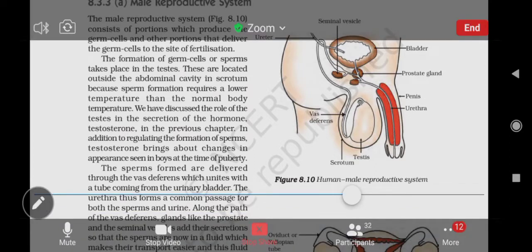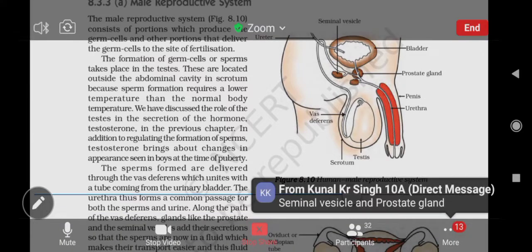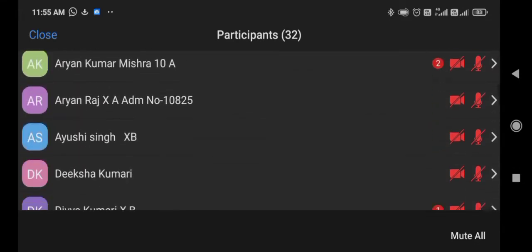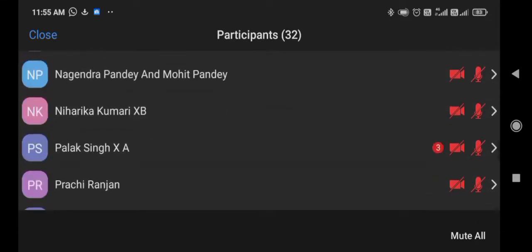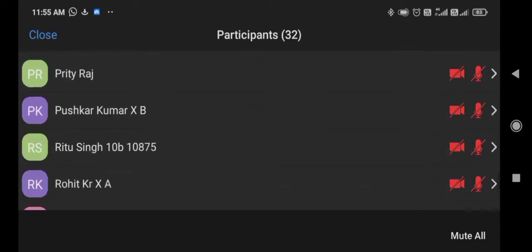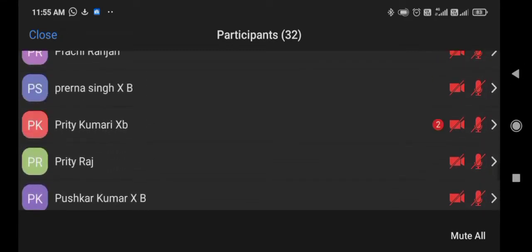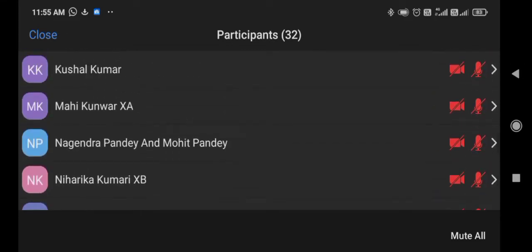Students, same students are responding again and again. Let me see the participation list from where I will pick up the name of the students. Few students are only responding. Remaining students are not responding. Like I am not getting any response from Shivam. Shivam has not responded a single time.